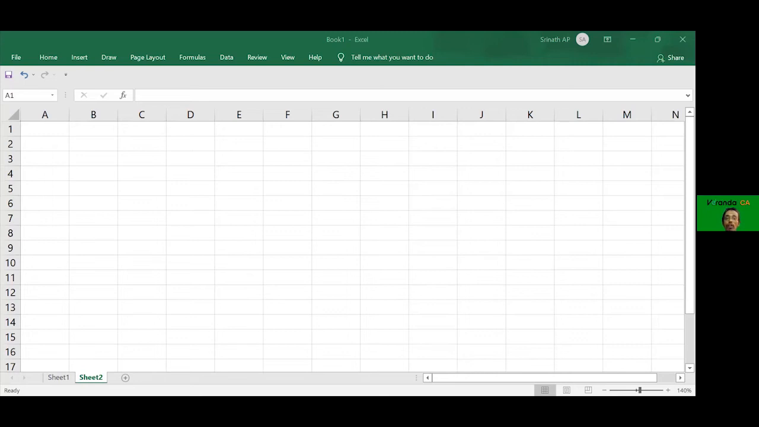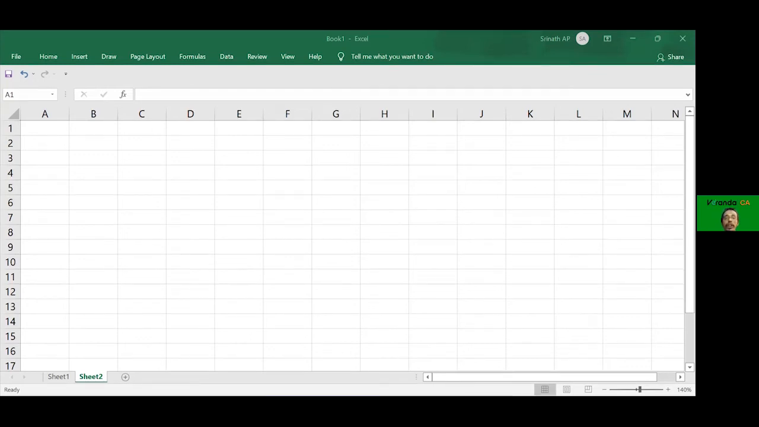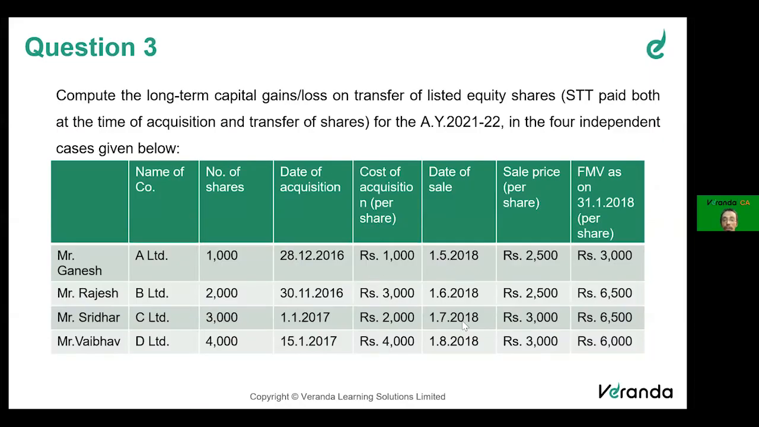Now, see here. It was all acquired somewhere in 2016, and it is all sold in 2018. So that means it is held for more than 12 months. First case, December 2016 to May 2018, more than 12 months. November 2016 to June 2018, more than 12 months. January 2017 to July 2018, more than 12 months. January 2017 again to August 2018, all are more than 12 months. Therefore, it will be long term.